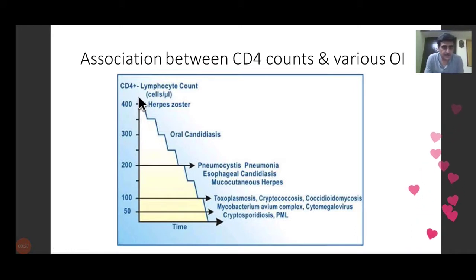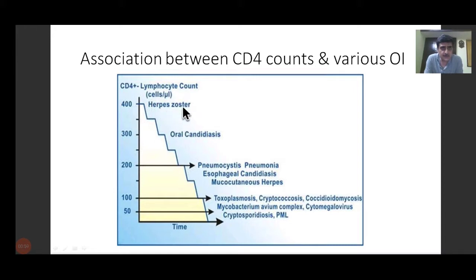As you can see, as we move on from 400, normally the CD4 counts are above 500. As we start moving below 400, we can see the number of opportunistic infections which start coming into the picture. We had studied last time herpes zoster, if you recall. We will have a look at it today also.